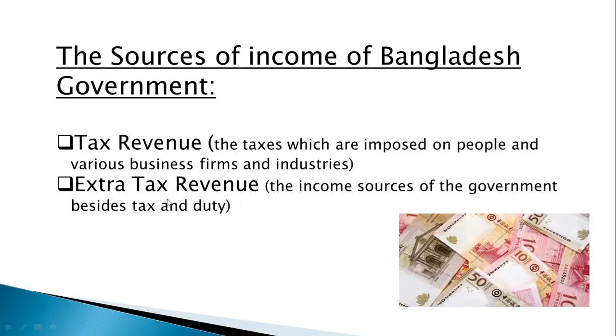Now look at the other source, and that is extra tax revenue. What is extra tax revenue? The income sources of the government, besides tax and duty, are known as extra tax revenue. What can be the sources of extra tax revenue of the government? Suppose I can give examples: dividend and profit, interest, economic service, the railway, the postal department, the telegraph and telephone, etc. So in short, the government has two main income sources. The first is tax revenue, and the next is extra tax revenue.